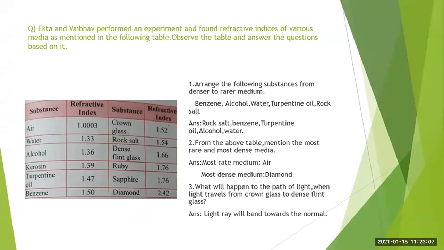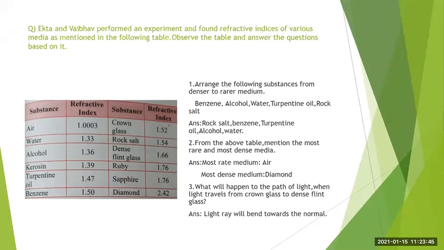What will happen to the path of light when light travels from crown glass to the dense flint glass? Now see the refractive index value of crown glass, it is 1.52. And that of the dense flint glass, it is 1.66. Here they have given us two media, crown glass and dense flint glass. From among these two media, the medium whose refractive index value is more will become the dense medium, and the other one will become the rarer medium.